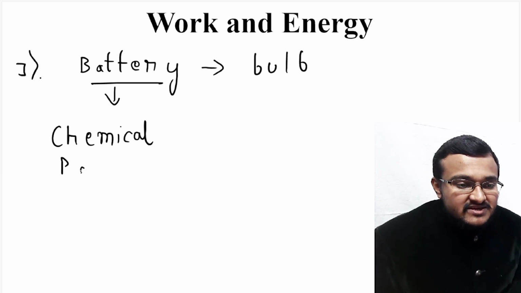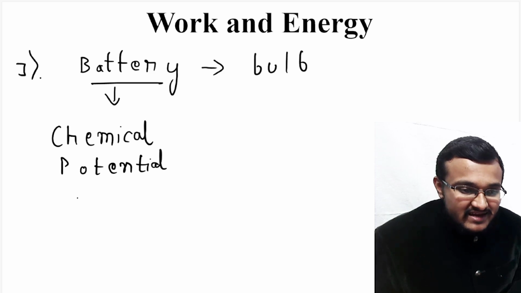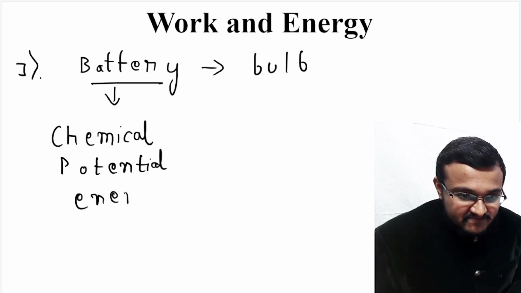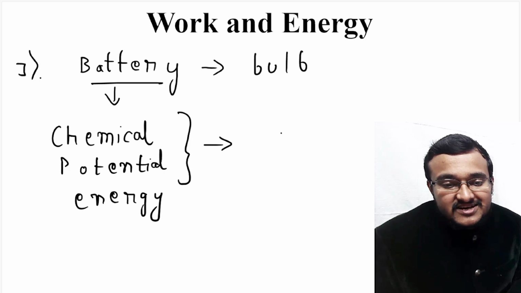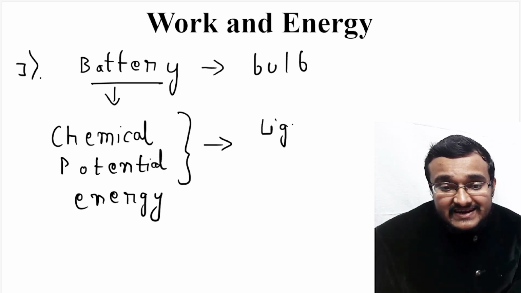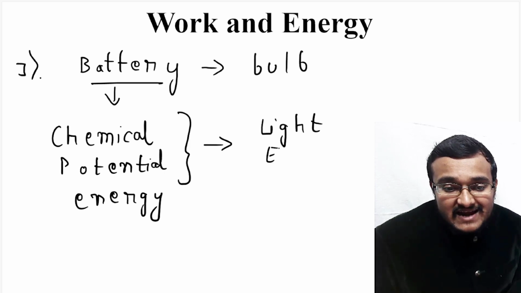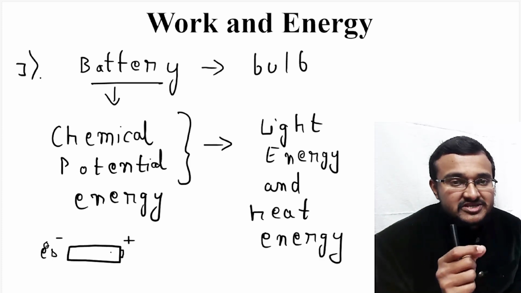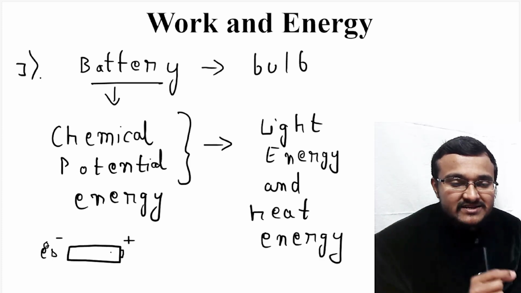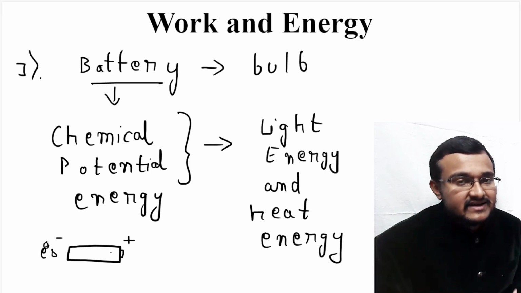So the battery contains chemical potential energy, and this chemical potential energy is converted into light energy and heat energy. So the energy transformation is from chemical potential energy to light energy and heat energy.